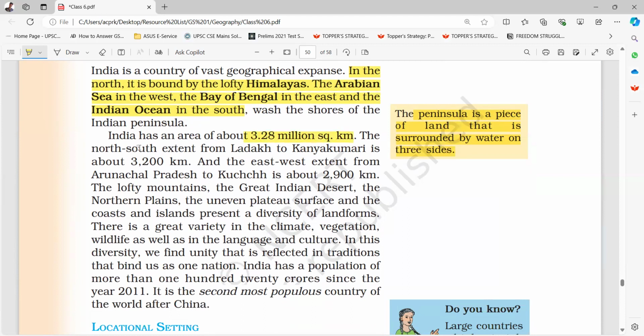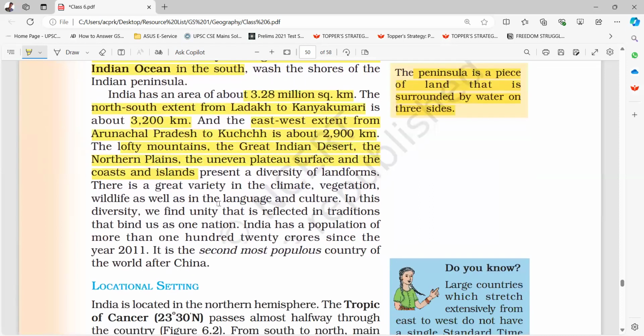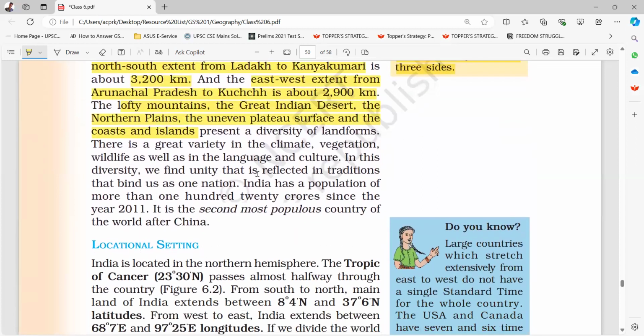The north-south extent from Ladakh to Kanyakumari is about 3,200 kilometers, and the east-west extent from Arunachal Pradesh to Kutch is about 2,900 kilometers. The lofty mountains, Great Indian Desert, the Northern Plains, the uneven plateau surface, and the coast and islands present a diversity of landforms. There is a great variety in the climate, vegetation, wildlife, as well as in the language and culture. In this diversity, we find unity that is reflected in traditions that bind us as one nation.